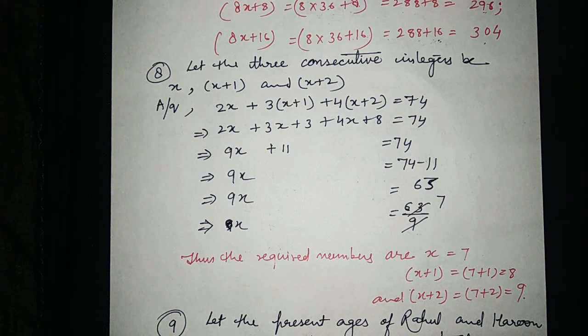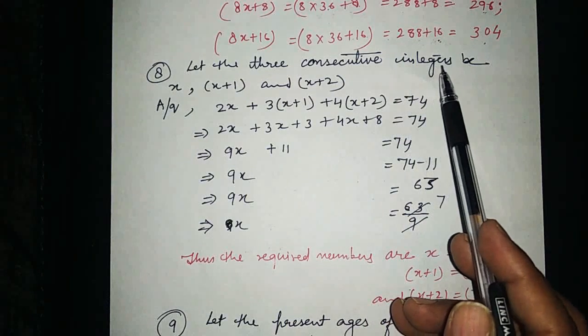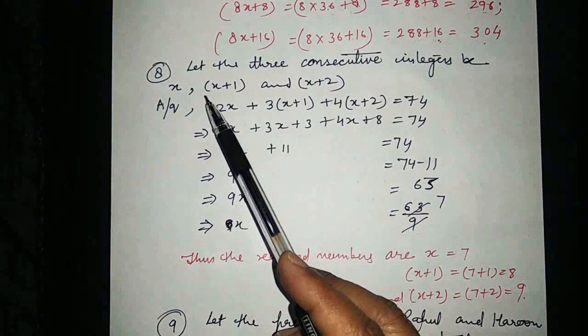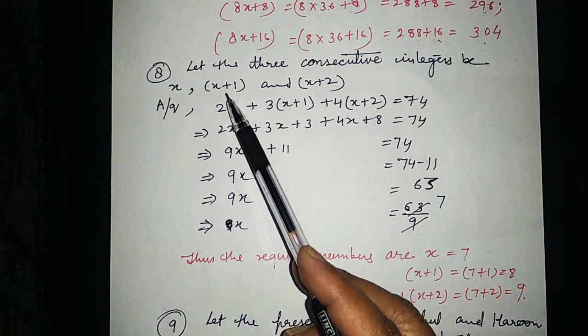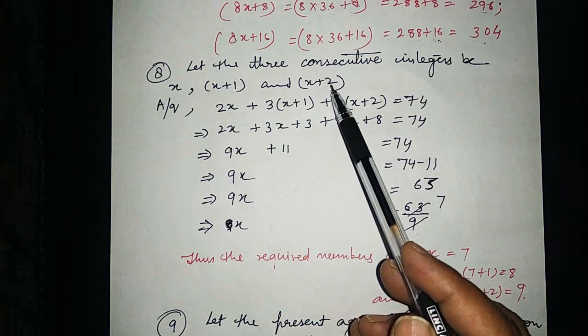Here we will assume 3 consecutive integers in increasing order. Then the 3 consecutive integers are x, x plus 1 and x plus 2.